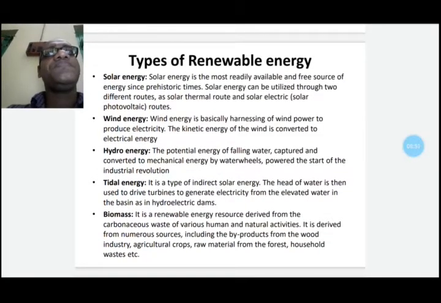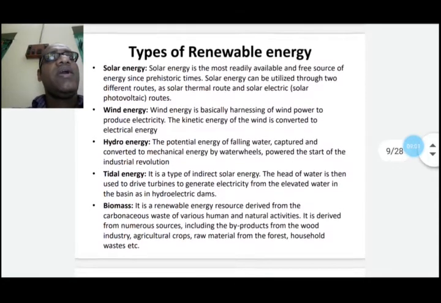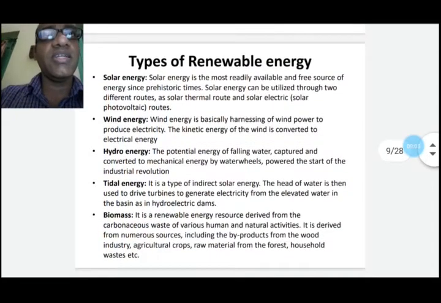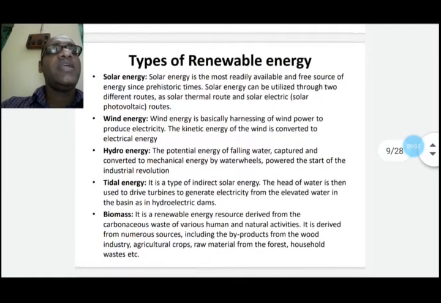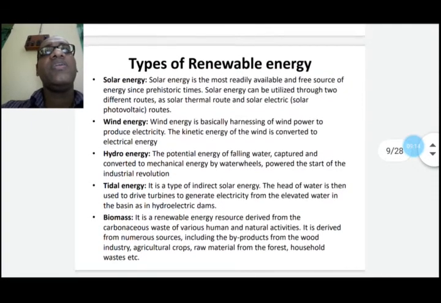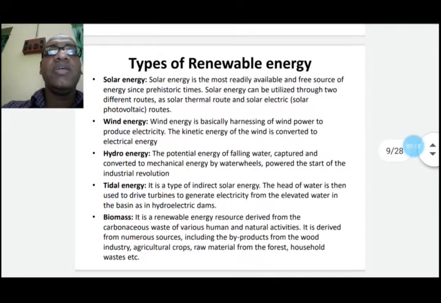Wind energy is basically harnessing wind power to produce electricity. The kinetic energy of the wind is converted to electrical energy. When solar radiation enters the Earth's atmosphere, different regions of the atmosphere are heated to different degrees because of the Earth's curvature.